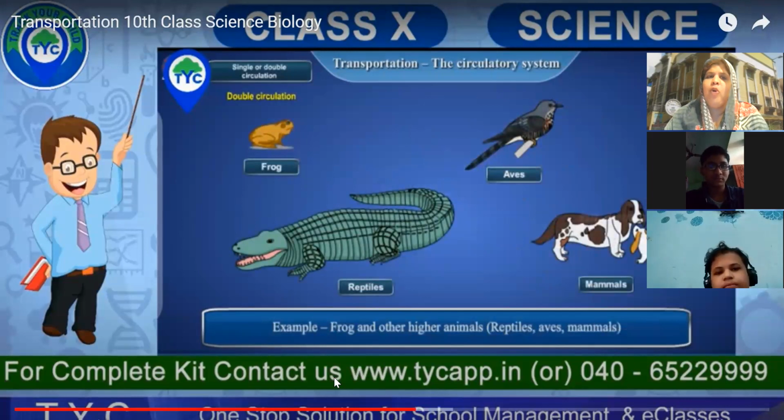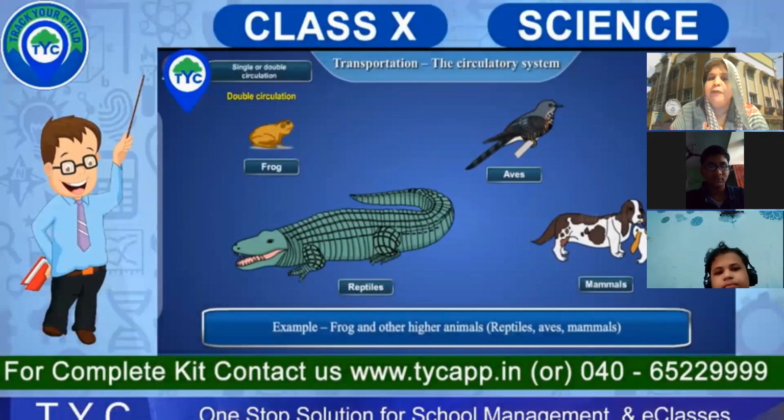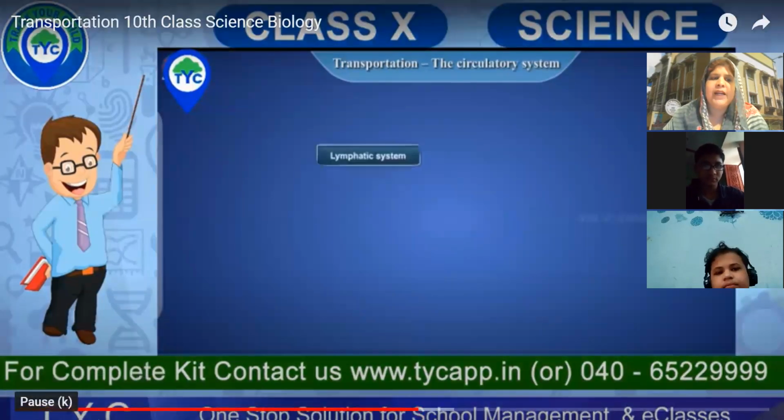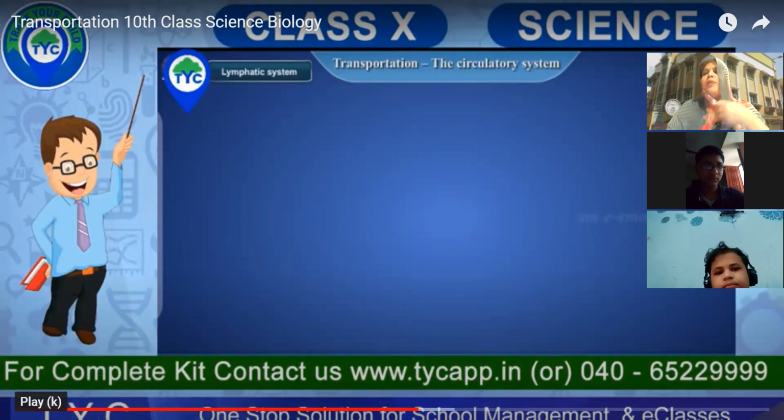So if you look at all these examples like frog and other higher animals like reptiles, aves, mammals. What are reptiles, what are aves, and what are mammals? Anybody knows it? What do you mean by reptiles? Reptiles means just say lizards. Yeah, the animals that crawl, they are called reptiles. And what are aves? Reptile. Very good.